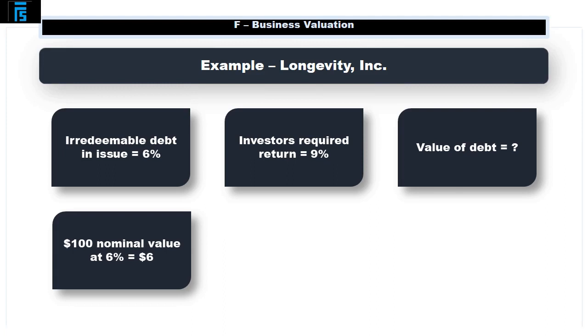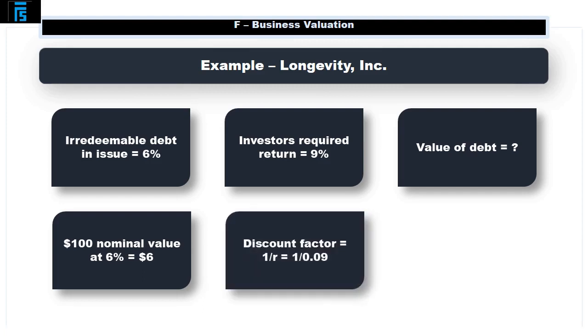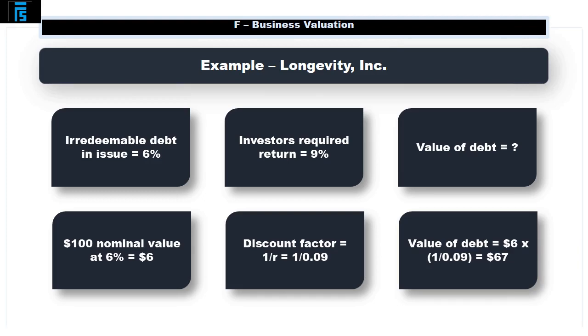What does that tell us? It is paid in perpetuity, so we must discount it on this basis. How do we get the discount factor of a perpetuity? 1 divided by OR, where OR is the discount rate. It is the expected market return. So here 1 is divided by 0.09, which is the expected market return, 9%. So what is the value of this irredeemable debt? $6 multiplied by 1 divided by 0.09, which is $67.